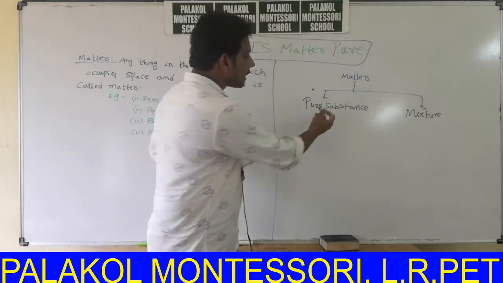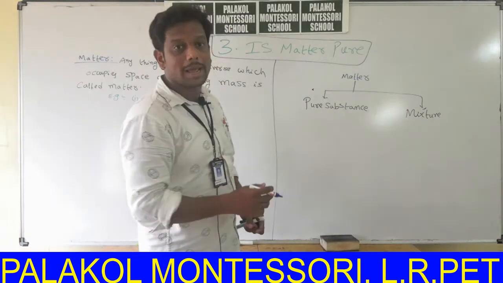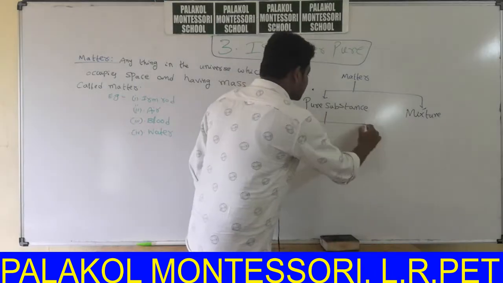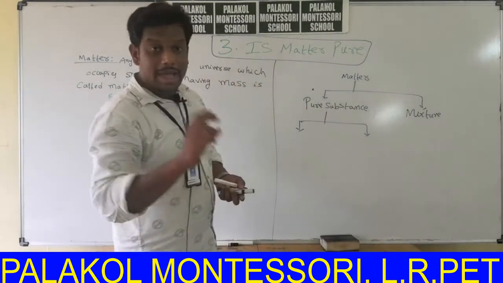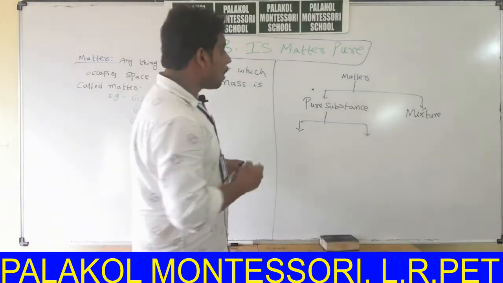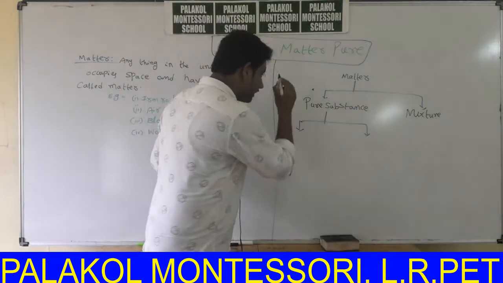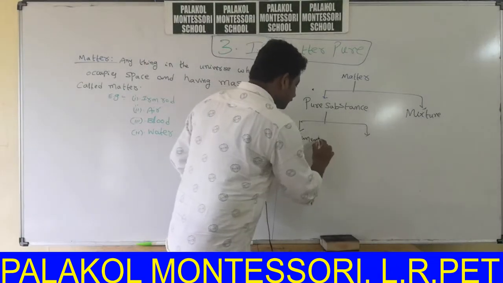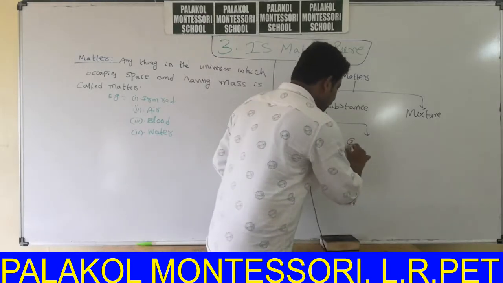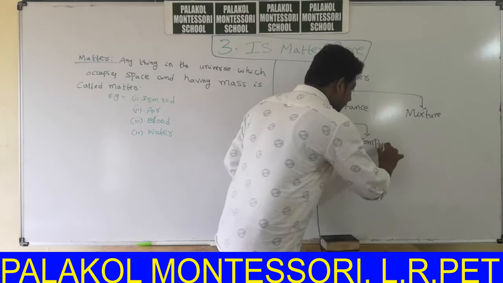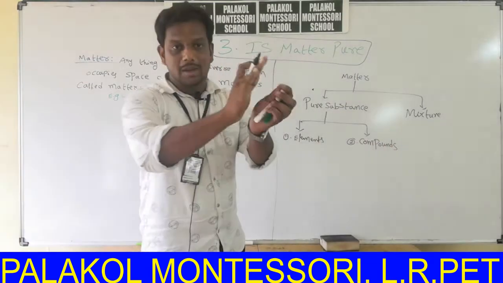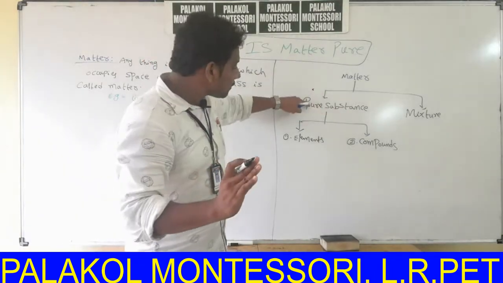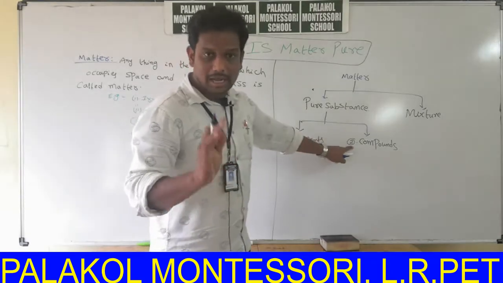Again, pure substances are classified into two types. Very important. The first one is elements, and the second one is compounds. That means pure substances are classified into elements and compounds. Matter is classified into pure substances and mixtures, and pure substances are again classified into elements and compounds.